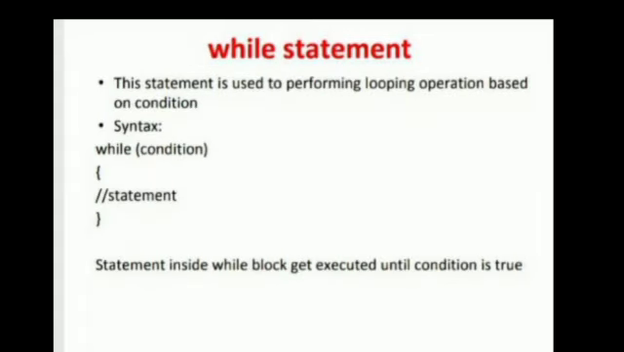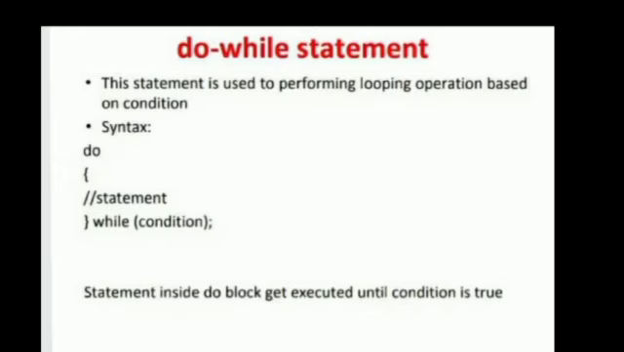Now we will see decision making and looping statement. In decision making and looping statement there are three types. First, while statement. The while statement allows code to be executed repeatedly based on given condition until the condition becomes false.